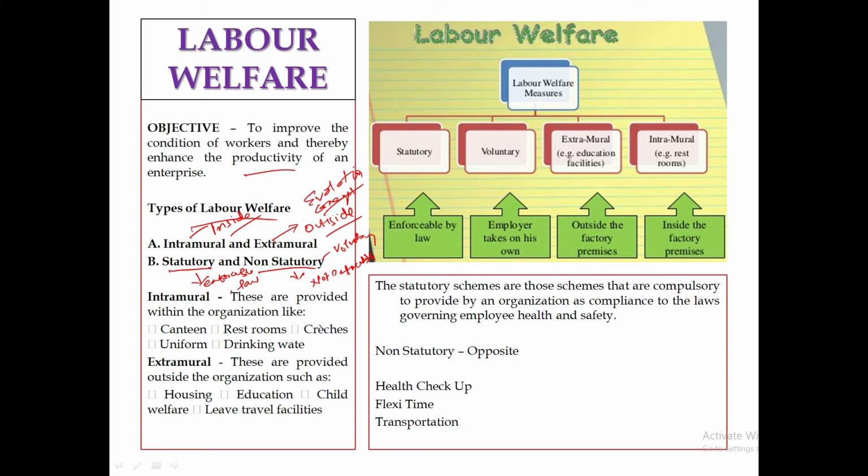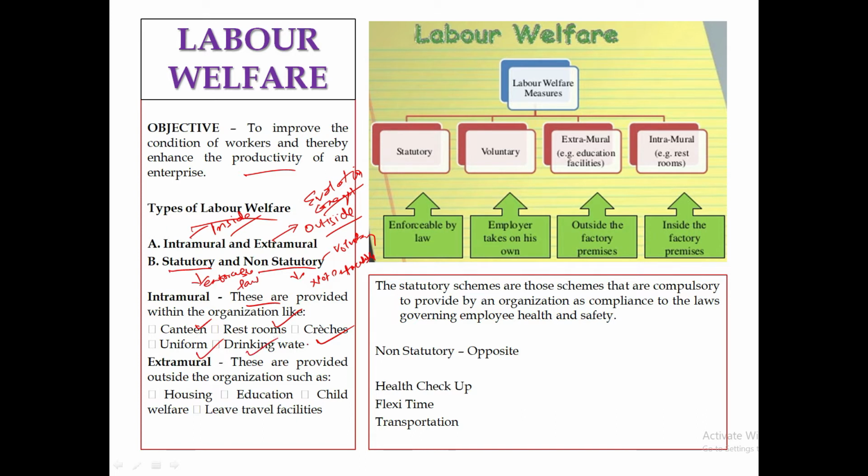Now, intramural we already discussed, like it is inside the organization. So what are the facilities which are inside the organization? Let's say examples are canteen. Canteen will be provided inside your organization. Yes or no? It won't be provided 2.5 kilometers away from your organization. Then what is the point of giving it as employee welfare? Yes or no? Restroom. There should be some rooms where your workers can rest. Crutches. It is very important. For example, there might be women employees with a child who is below 5 years, or let's say a young child, so they should be given what? Crutches. Yes or no? Uniform should be provided.